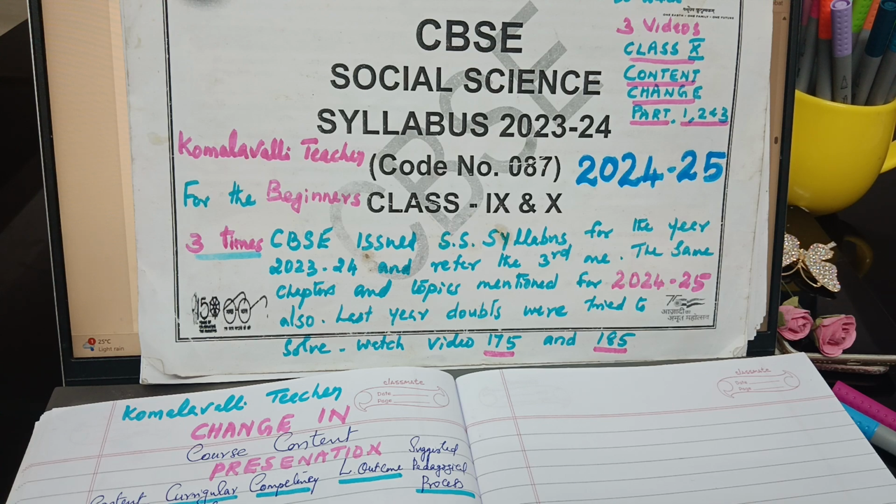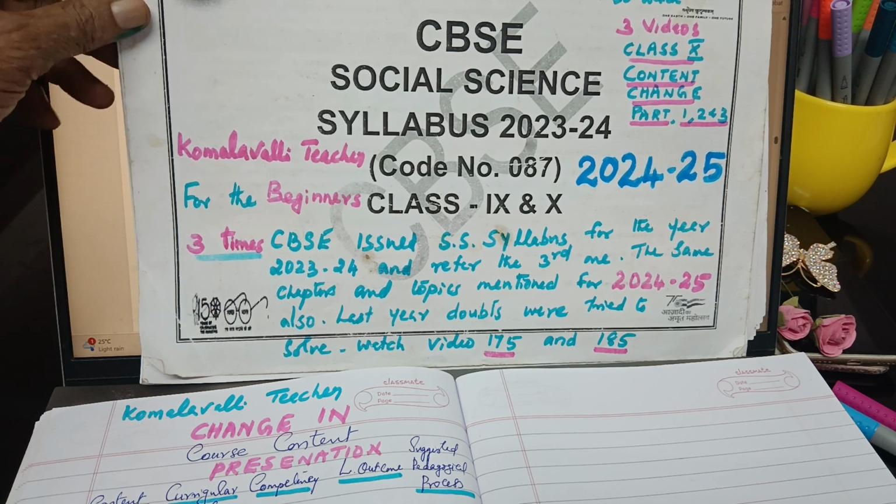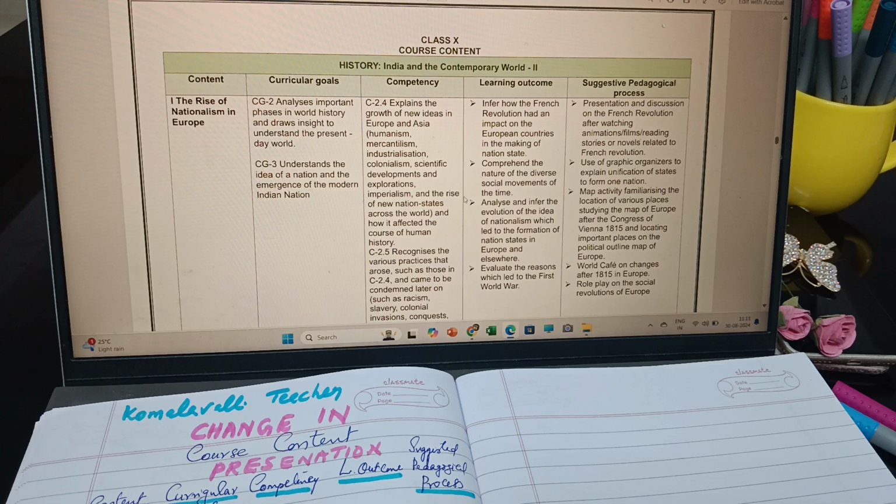Then I want to tell you about the basic change I found in the syllabus. This is the present 2024-25 syllabus, and the content is written this way. There are 5 columns. The first column is content, the second column is curricular goals, where CG is specially written, number wise.